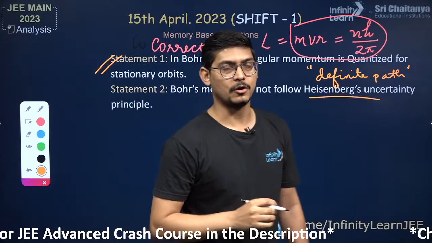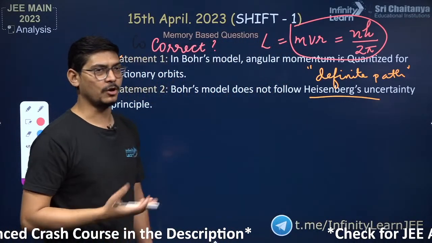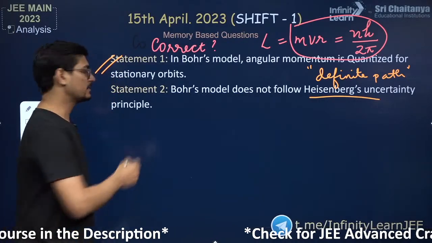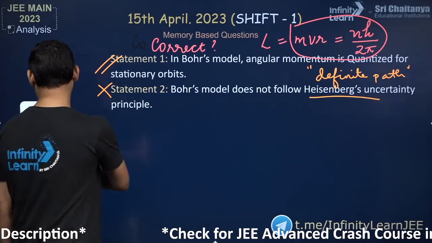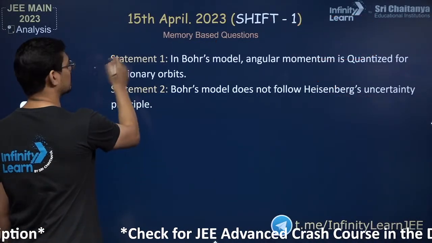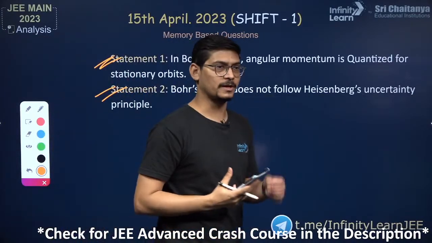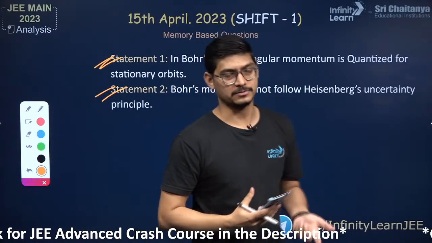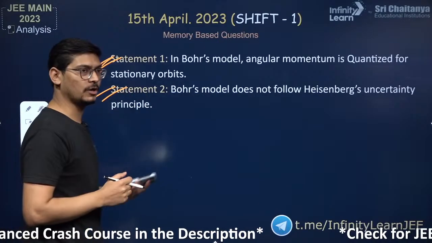As per Heisenberg's uncertainty principle, orbits cannot have a defined shape, right? So statement 1 is correct, and statement 2 is also correct. As per Bohr's model, angular momentum is quantized, true, and Bohr's model does not follow Heisenberg uncertainty principle, that is also true, right? Okay, so this was one easy question that we got from chemistry.